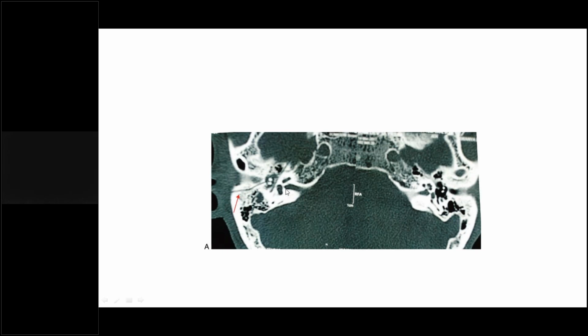The otic labyrinth is almost normal, but you can see this is the tympanic membrane, and the tympanic membrane may get ruptured, and these are the ossicles, which may also get disrupted. So this is the longitudinal type of fracture seen in the CT section.